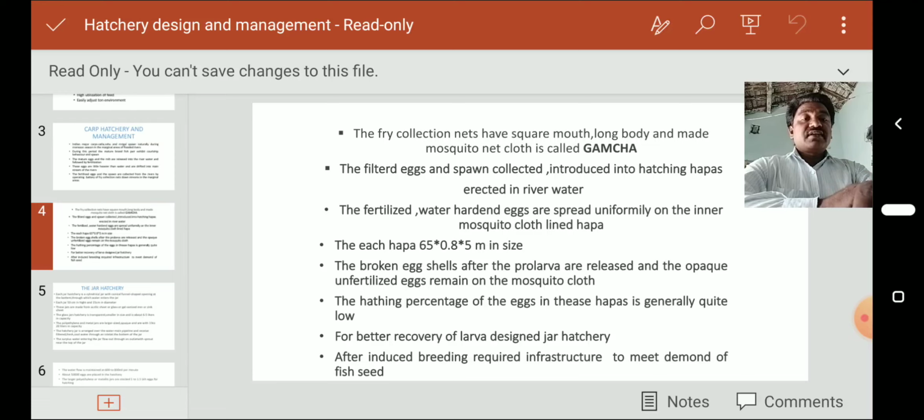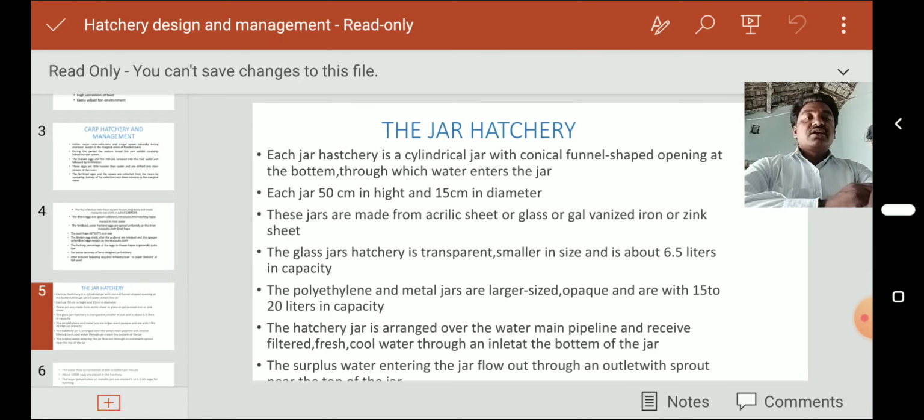For better recovery of larvae and more hatchlings, we can design a jar hatchery. After introducing breeding, the required infrastructure is needed to meet the demand for fish seed. Whenever the demand for fish seed is high, we use technology to prepare some infrastructure. For that, we are preparing jar hatcheries.